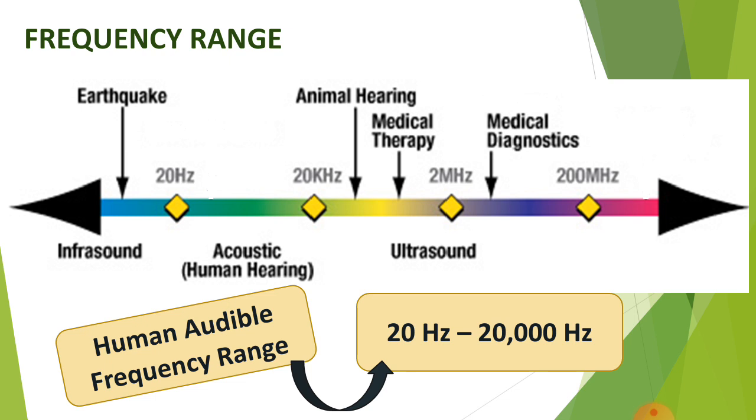We know that ultrasounds are useful in medical therapies. Ultrasounds are used to detect abnormalities within the body. Infrasounds are those sounds whose frequency lies below 20 hertz. So you must know the difference between the audible frequency range, infrasounds and ultrasounds. Infrasound is used for monitoring earthquakes and studying rock formations.